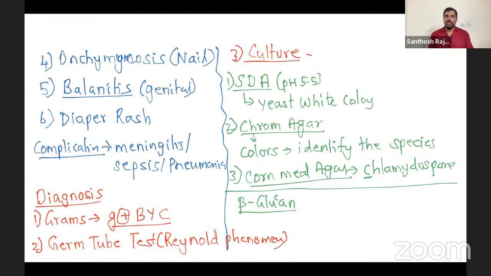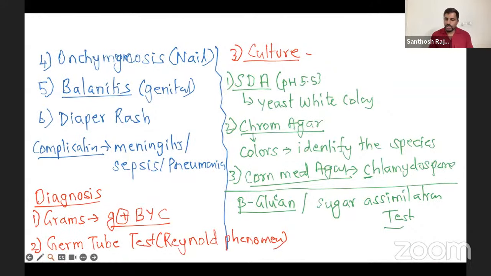Apart from that, there are a few other tests also, like the sugar assimilation test to speciate. These are the tests. If you remember, if you list out these tests and write a little bit about the colony, it's more than sufficient to get all the scores.